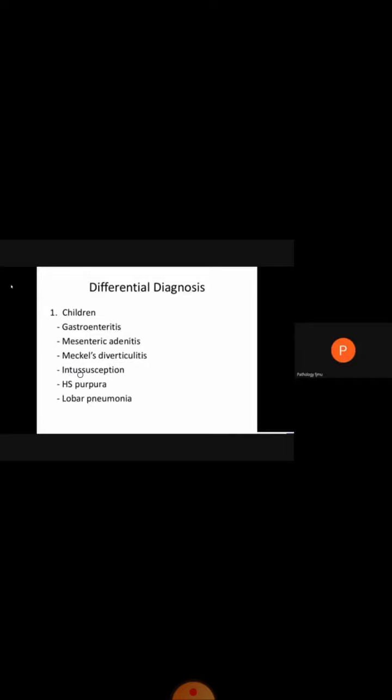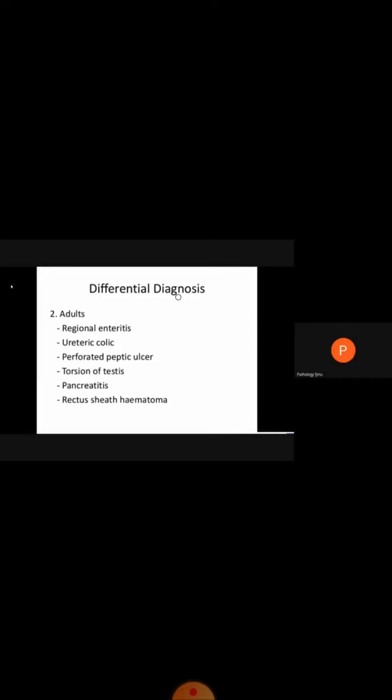Then there may be intussusception. Intussusception means that one part of the intestine has entered into some other part of the intestine. One segment of the intestine telescopes into another part of the intestine. This is known as intussusception. Then there may be Henoch-Schönlein purpura. It is an autoimmune disorder, also known as IgA vasculitis. Then there is lobar pneumonia, in which inflammatory exudate is present in the intra-alveolar spaces. So these are all the differential diagnoses of acute appendicitis in case of children.